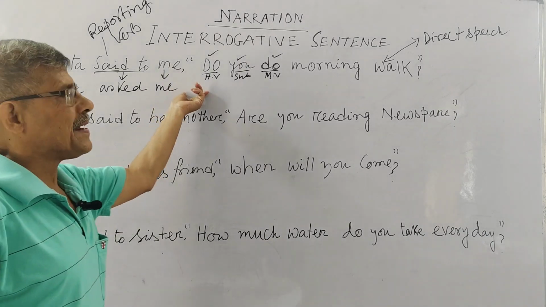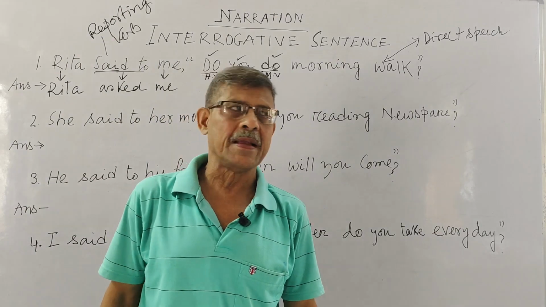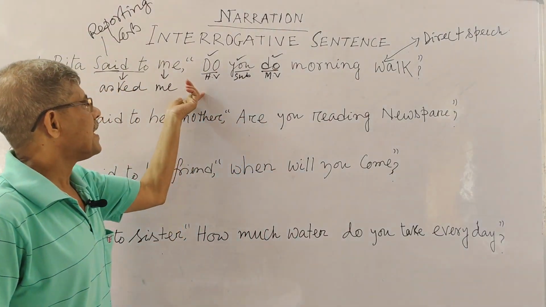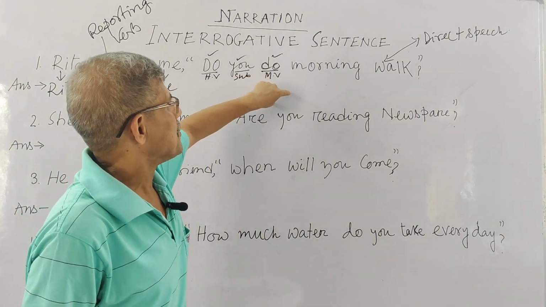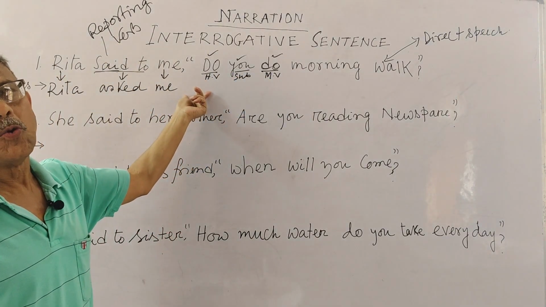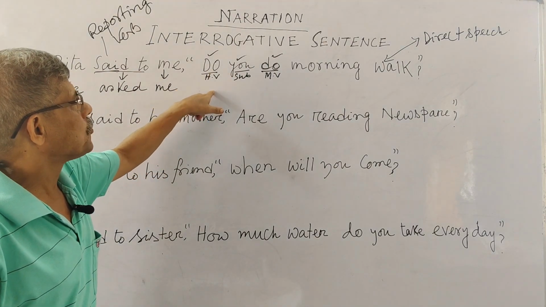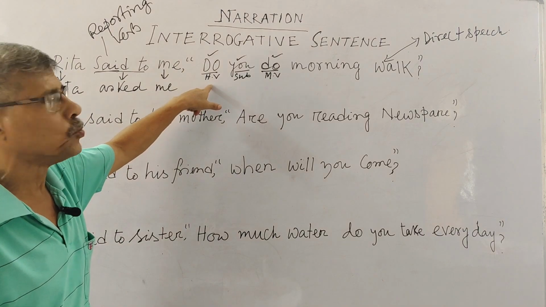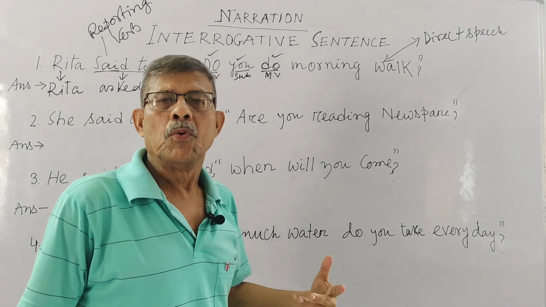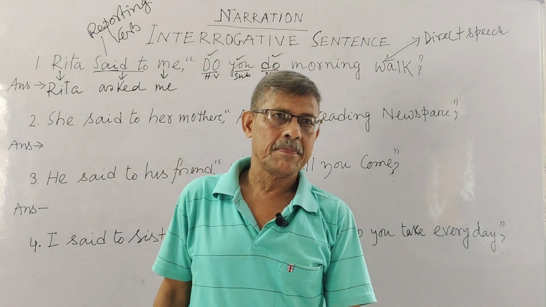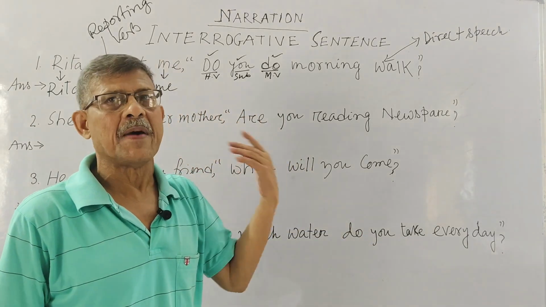Clear? Now you have to set your linker. In the case of an assertive sentence, as you have seen in my last two classes, as linker I write here that. But when it is an interrogative sentence, then your linker would be different. If your interrogative sentence begins with a helping verb like is, do, with any helping verb, I have already clearly defined in my early classes.